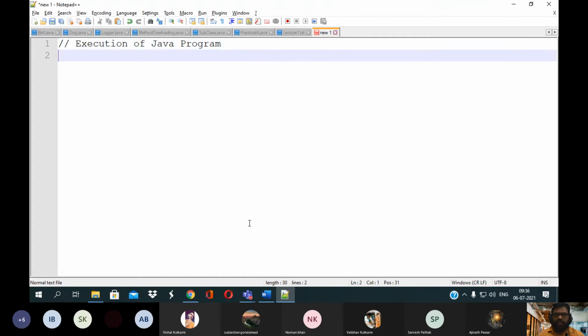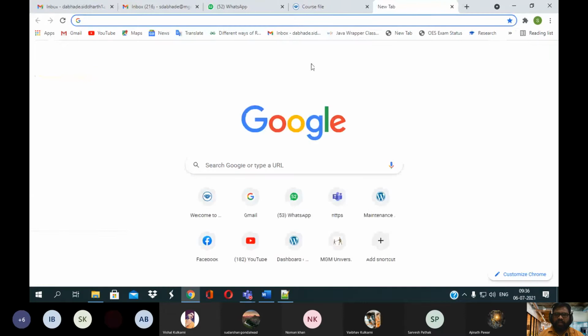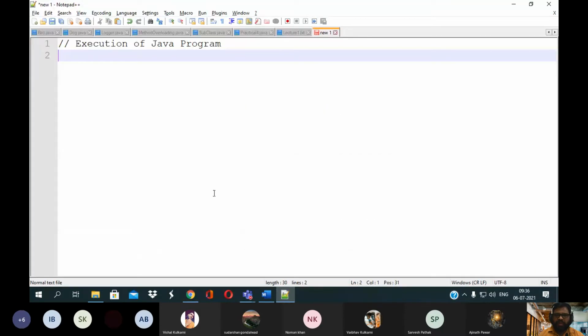Okay, so before we execute your Java application, you need to install Java on your system. Or you can directly execute on a web server also, but if you are using your own desktop or laptop, you first need to download the latest JDK version.